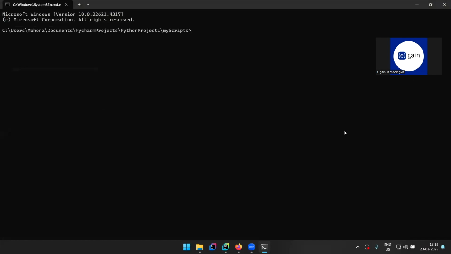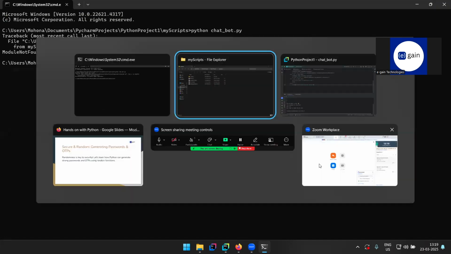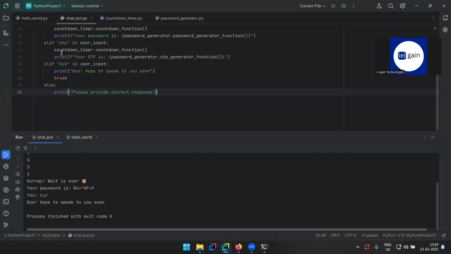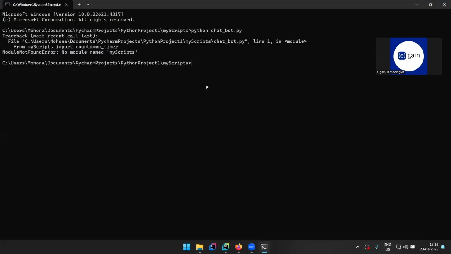Let us see how we can run this piece of code using command prompt. If I say chatbot, I hope I'm having this name correct. Good. Awesome. So what we have to do is remove this. And if I try this again, it is asking for my response.